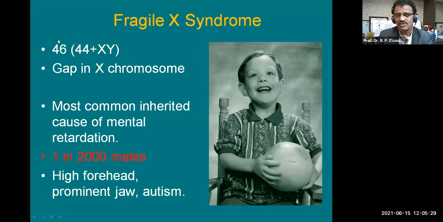So though the number is a normal 46, 44 autosomes are normal, but one sex chromosome, that X, is having a gap. There is a gap in X. That means it is fragile. This X chromosome is fragile, and this is the most common inherited cause of mental retardation. These boys are having mental retardation. It happens in 1 in 2,000 males. So this happens only in males, not in females. There is a high forehead, a prominent jaw, and autism in the case of these boys.